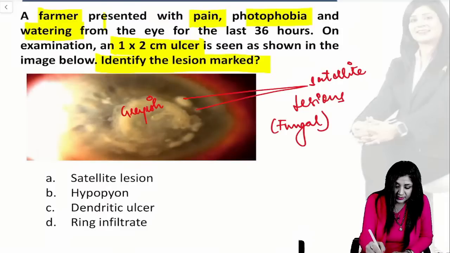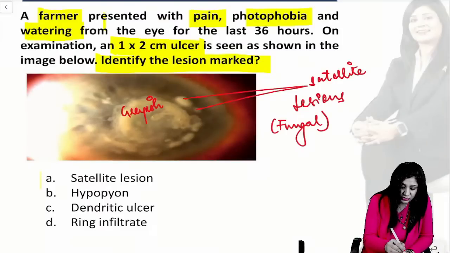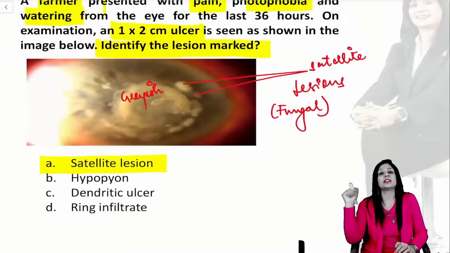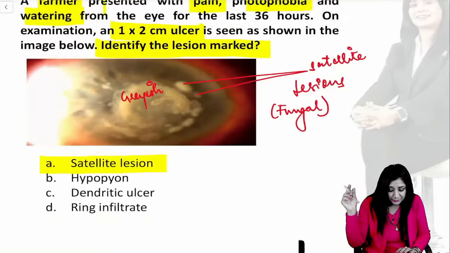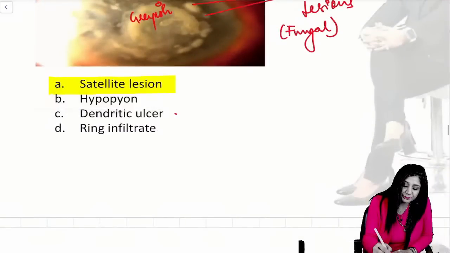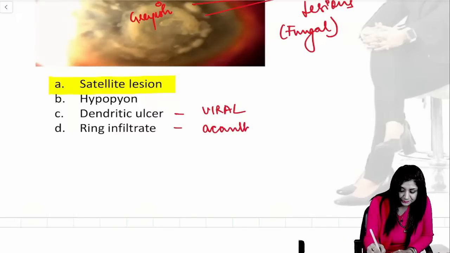And you can see they are asking about the lesion, which is the satellite lesions. You cannot see hypopyon here; it will definitely be there in a fungal ulcer, but here it is not visible. Talking about the other things, a dendritic ulcer will be found in viral keratitis. A ring ulcer is found in acanthamoeba keratitis.